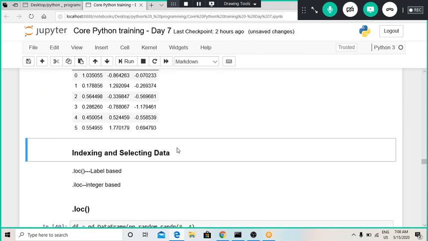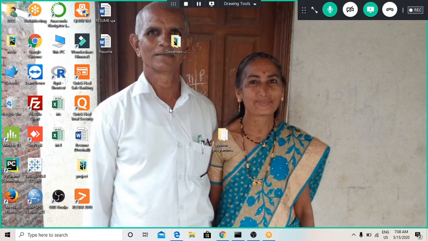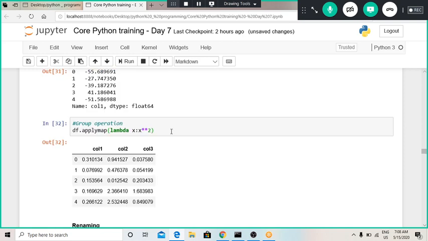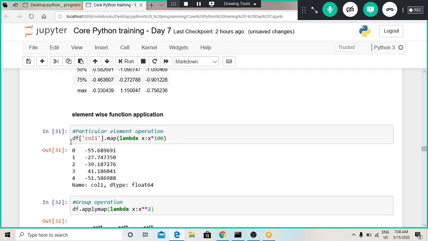Now, indexing and selecting data from a data frame. Previously we selected a column only using square brackets and the column name of that particular column. This is how we extracted a particular column from that data frame.